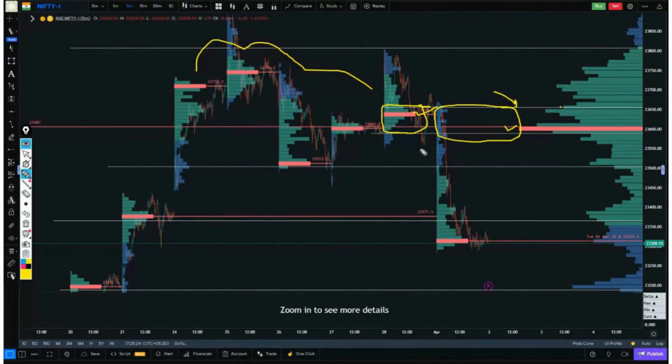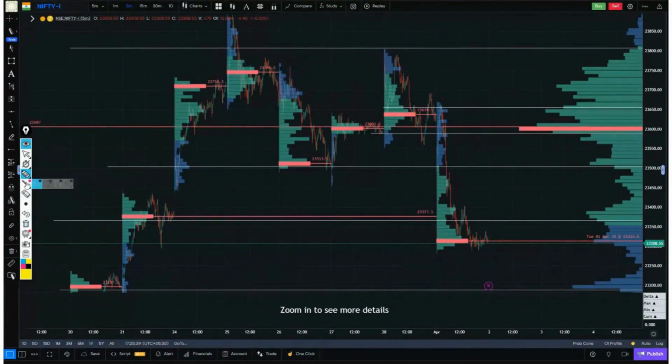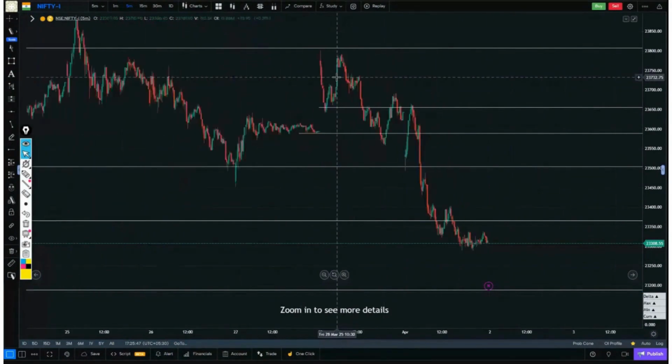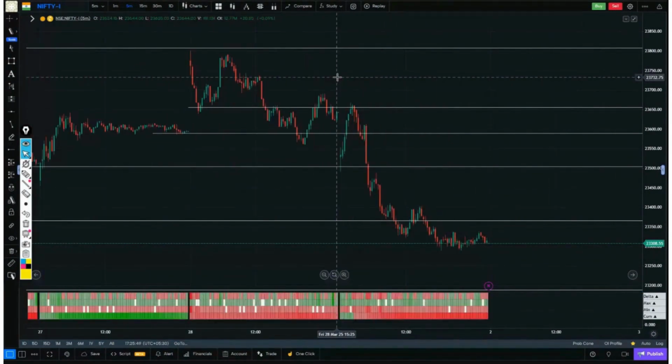Secondly, if it breaks down from here, there was a rejection from here. And there was also a volume note. If it went slightly down from here, there was a volume note, and this was a volume note. We only looked at the volume. Now, based on these volume notes, we look at the footprint and see where, how, and what the interest of the buyers and sellers was.